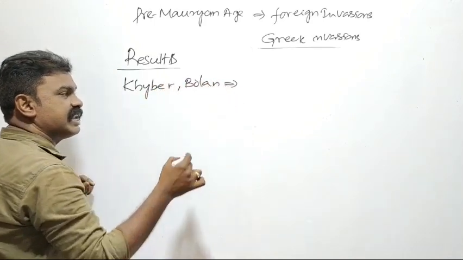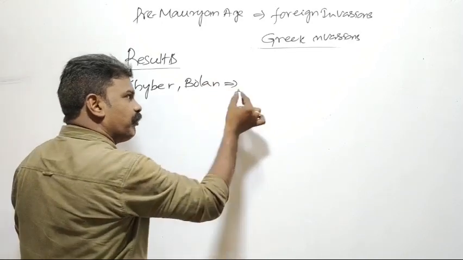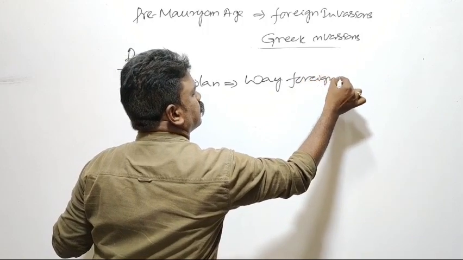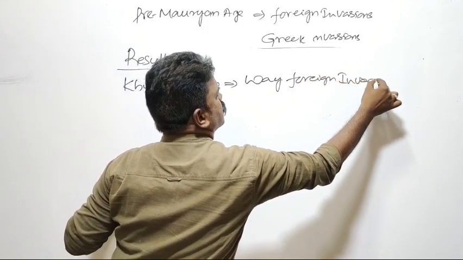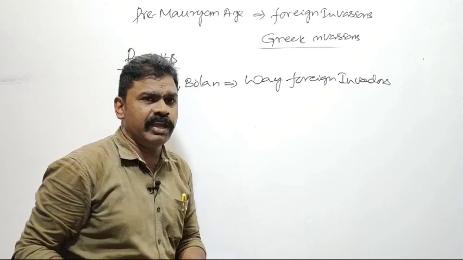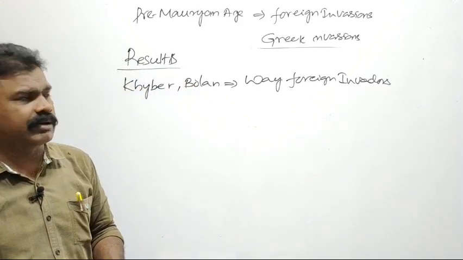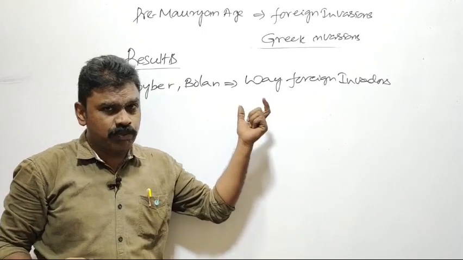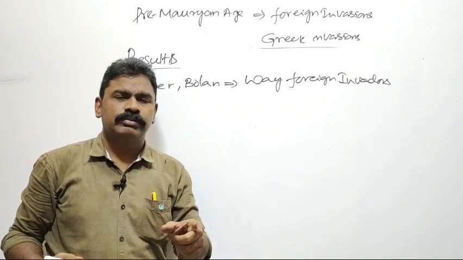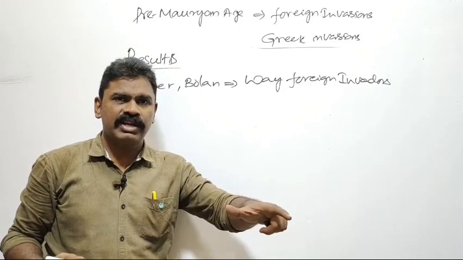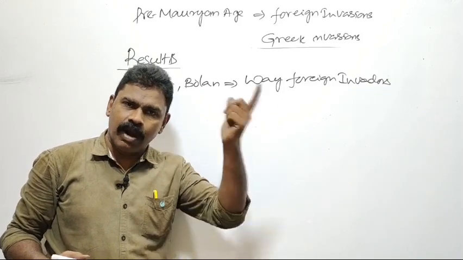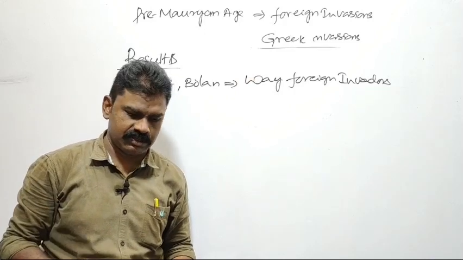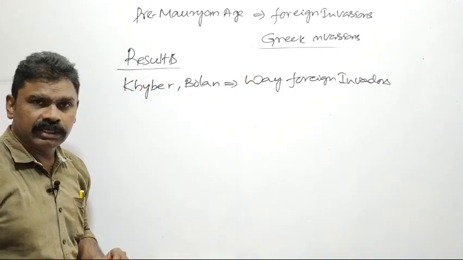These two passes later became the way of foreign invaders. Arabs, Turks, Ghaznavids, Ghurids, Babur, all these people came to India via the Khyber-Bolan passes. That was one impact.